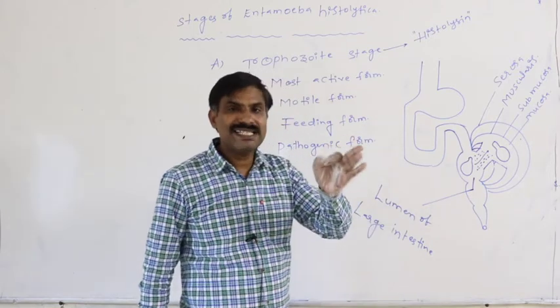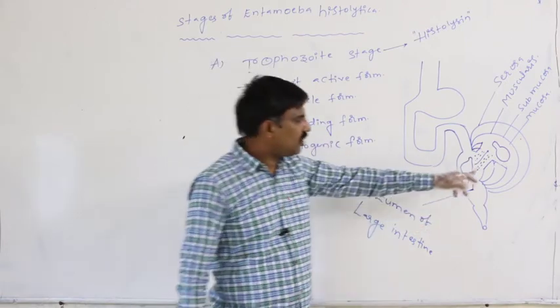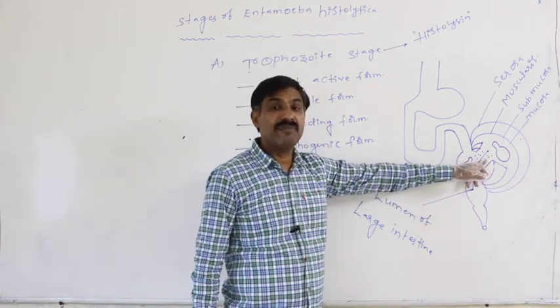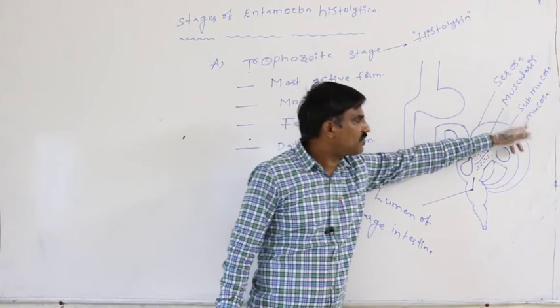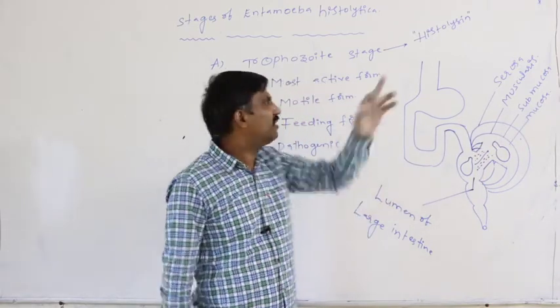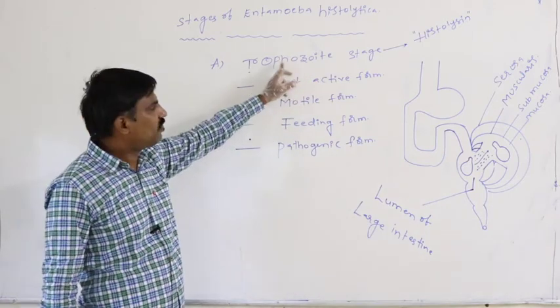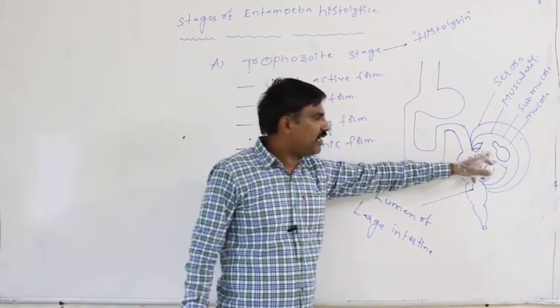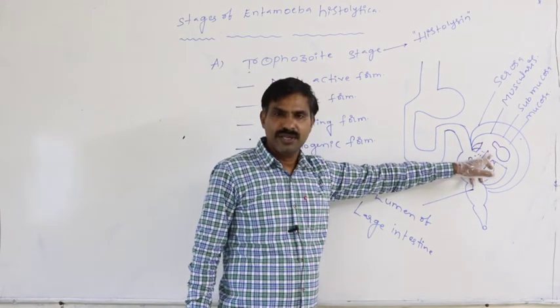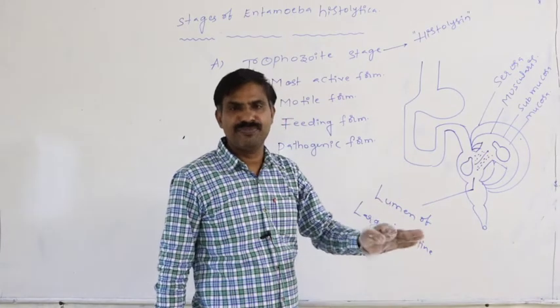The blood which comes out from damaged blood vessels of the mucosa and submucosa is ingested by the trophozoite stage. Definitely, the trophozoite stage principally feeds on the blood of the human.